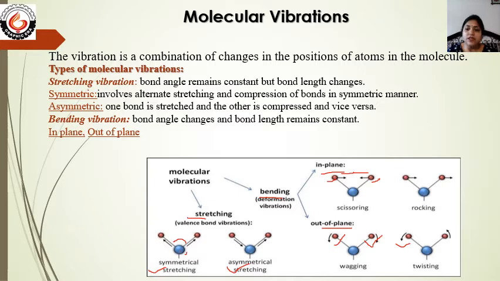That is twisting. And wagging is when both move towards the same plane once and the other plane the second time. So these are the different types of vibrations which take place when a molecule absorbs IR radiation.